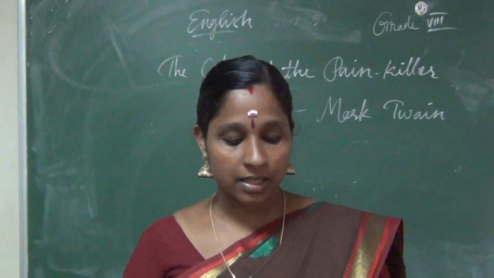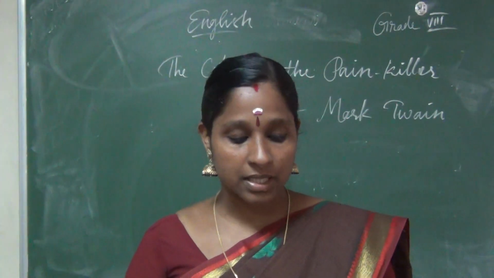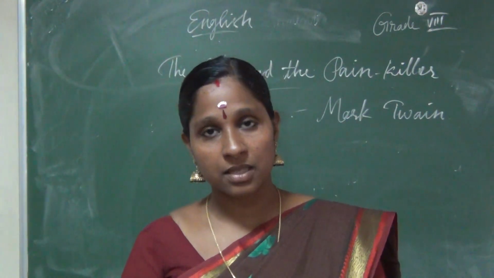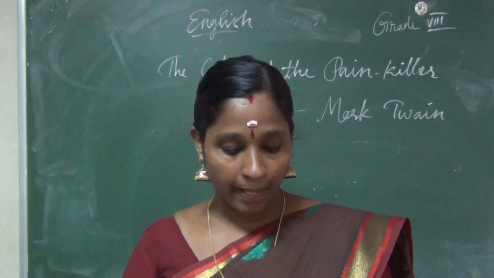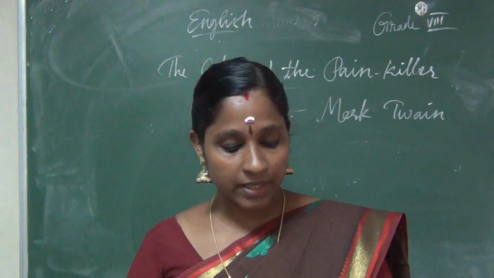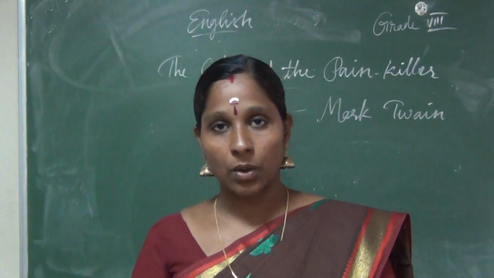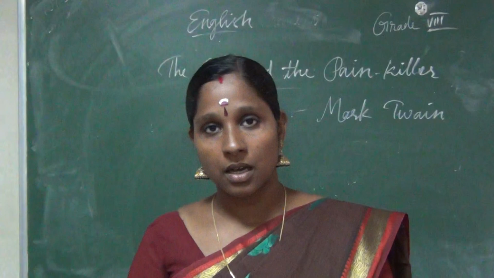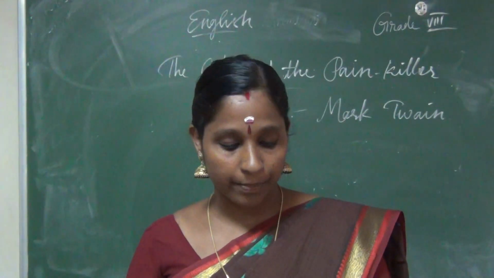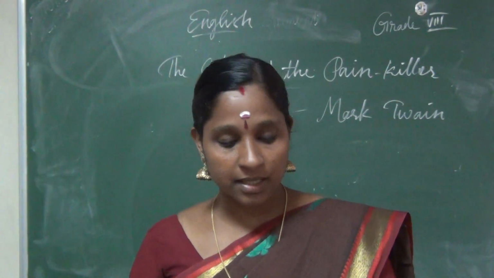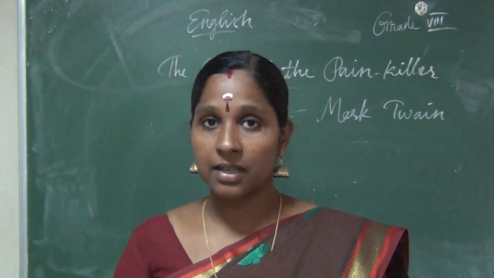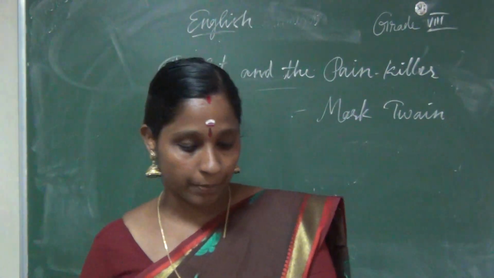Tom Sawyer lives with his Aunt Polly, and he has a brother named Sid.